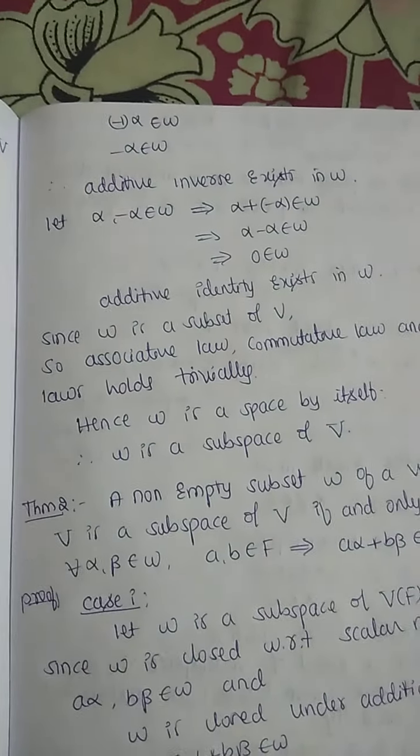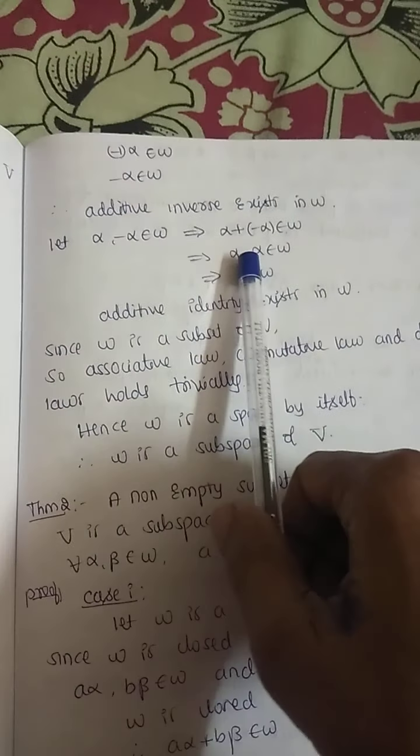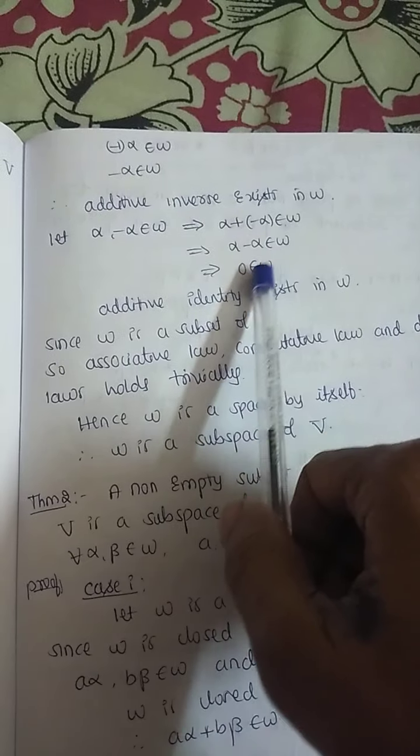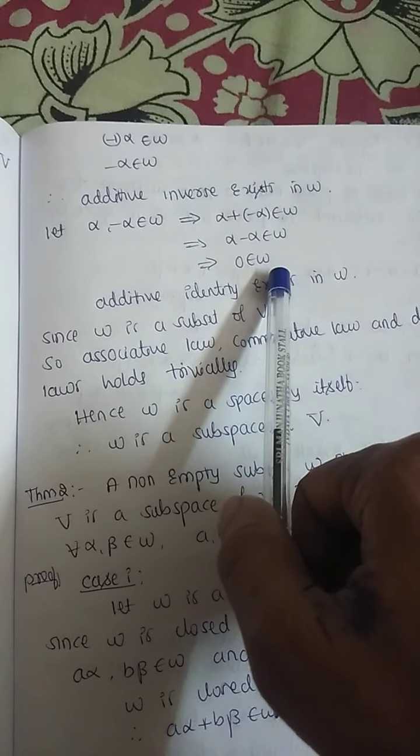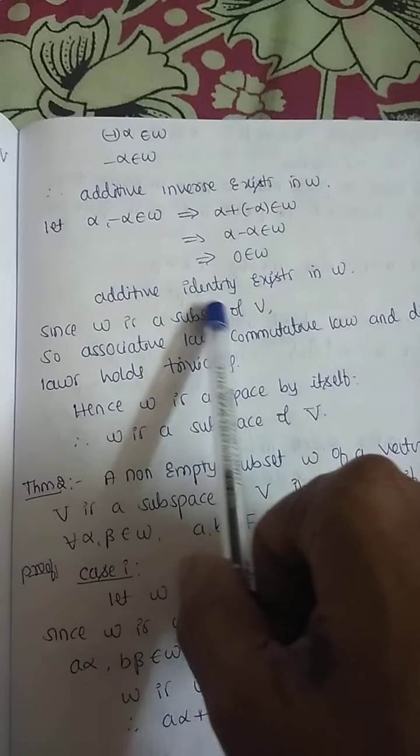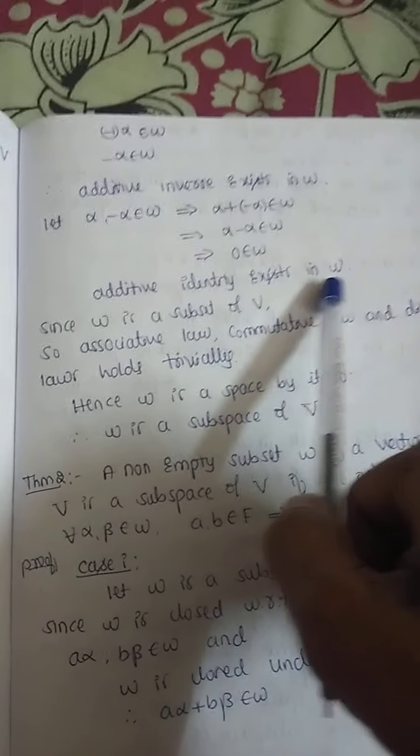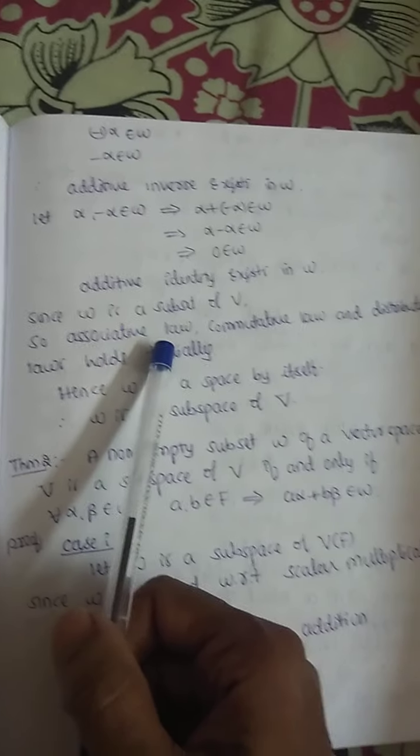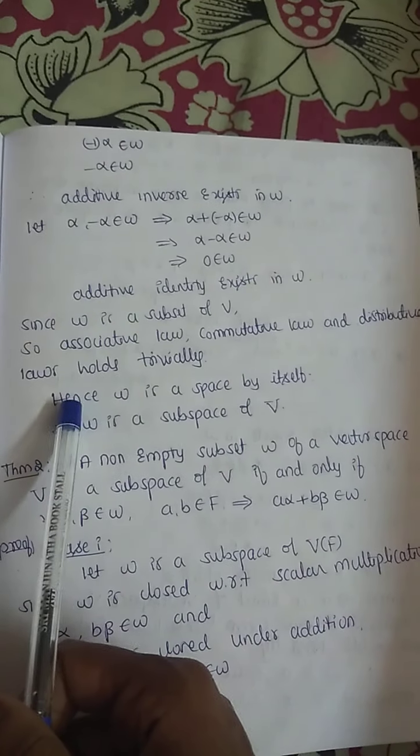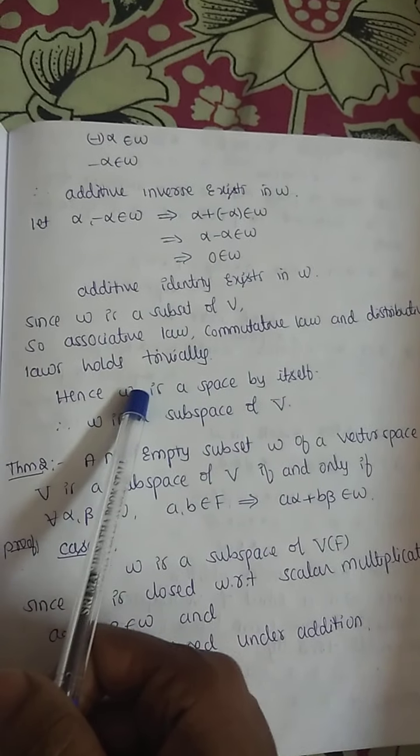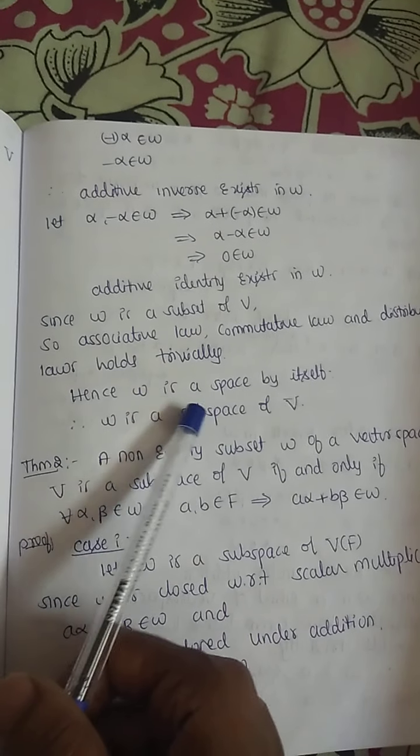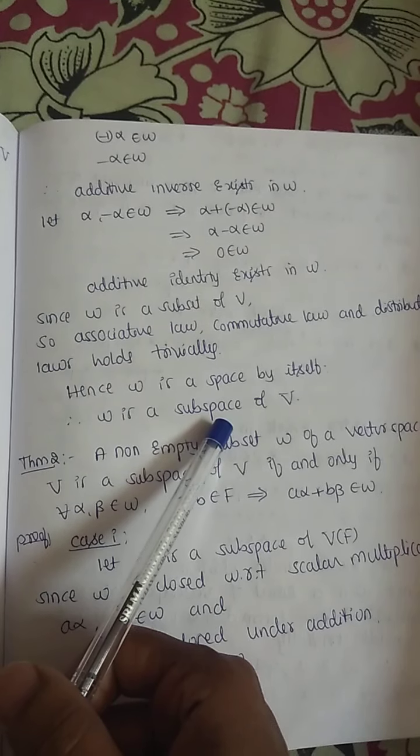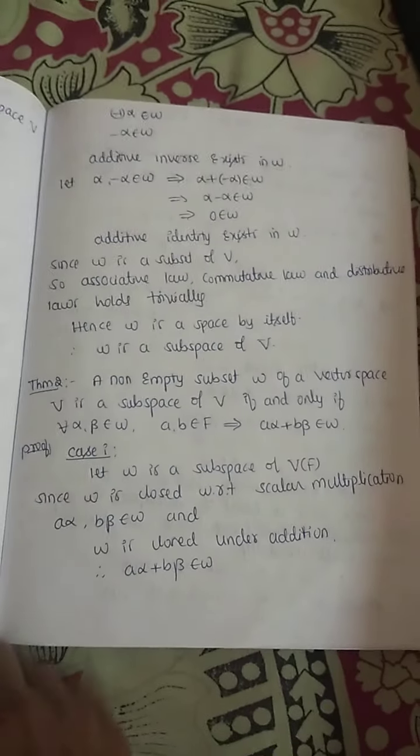Let alpha and minus alpha be elements of W. Then, closed under addition by the first condition, alpha plus minus alpha is 0. 0 belongs to W. 0, nothing but additive identity, exists in W. Since W is a subset of V, associative property, commutative property, distributive property hold trivially. Hence, W is a space by itself. Therefore, W is a subspace of V.